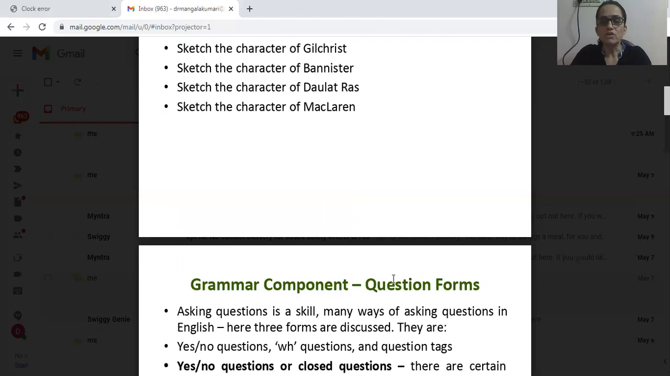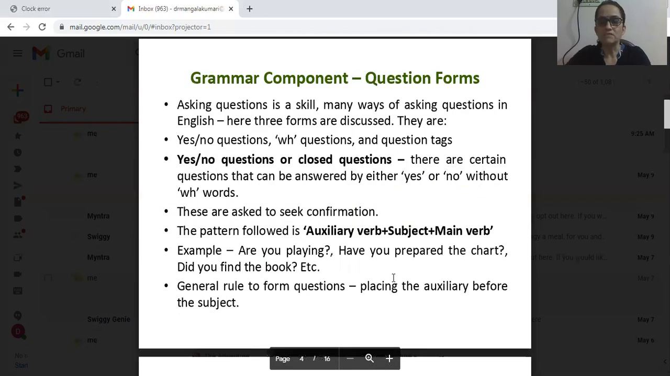Now in this video I am going to talk about the language activity which is attached to the short story, The Adventure of the Three Students. So the language activity which is attached is question forms. Remember, we are going to talk about the language activity question forms in this video.